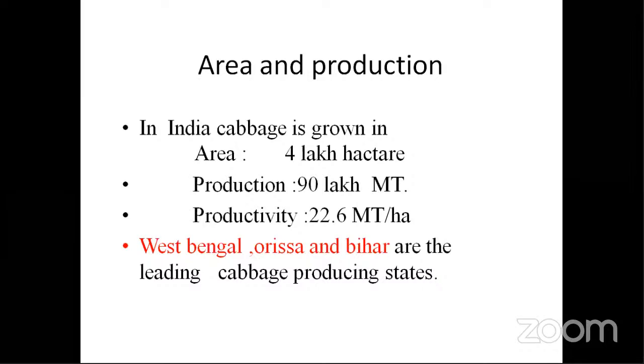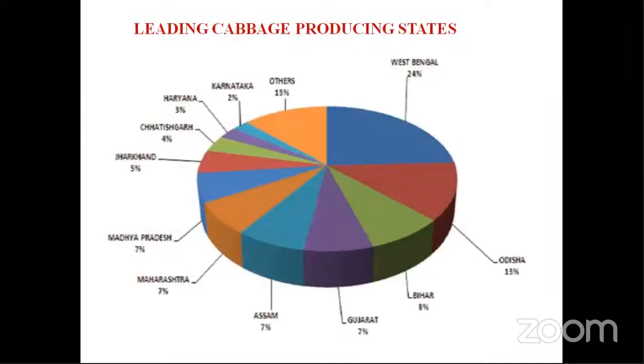First point, nobody is going to ask you about the area and production of a particular crop specifically. They will ask you a set, like horticulture, agriculture. But yes, this can be asked, like leading producer of a particular vegetable. They will ask not the productivity, but the production and area. Next, the leading cabbage producing states have been pictorially represented here.